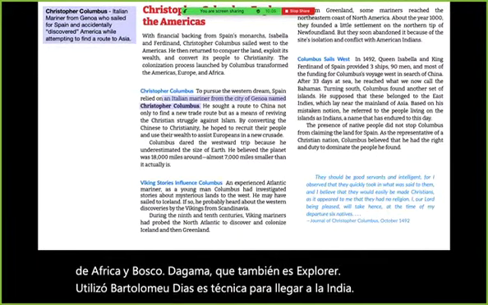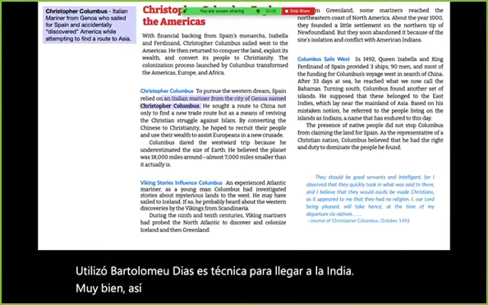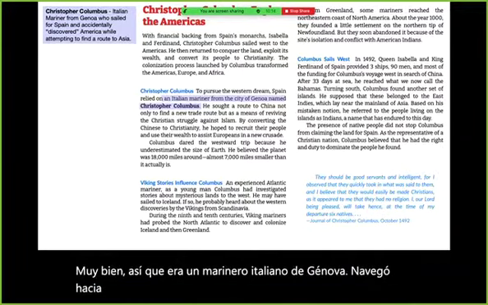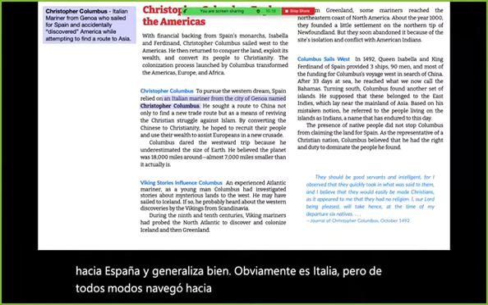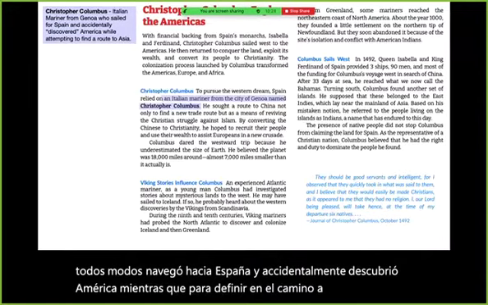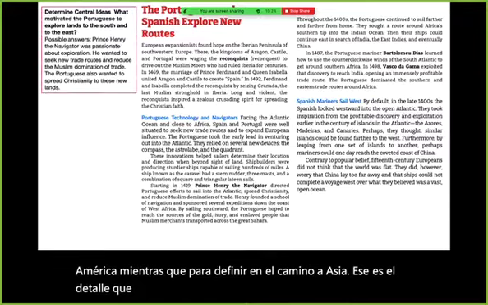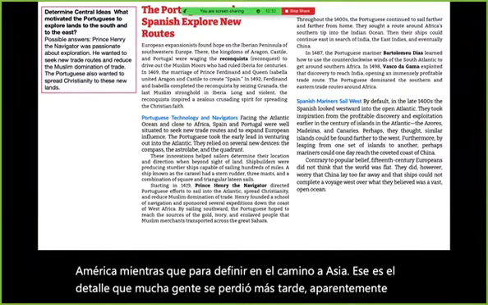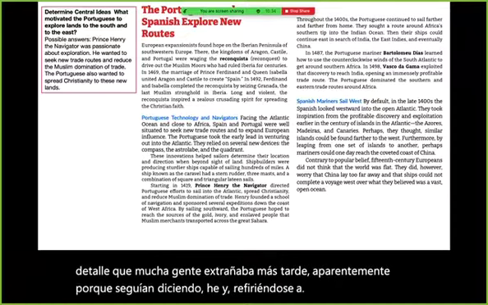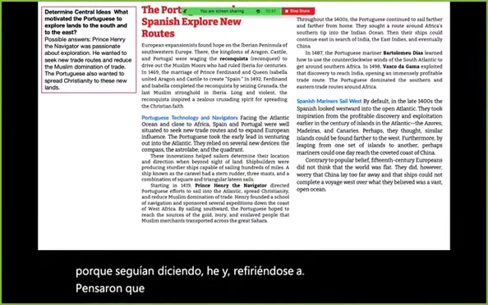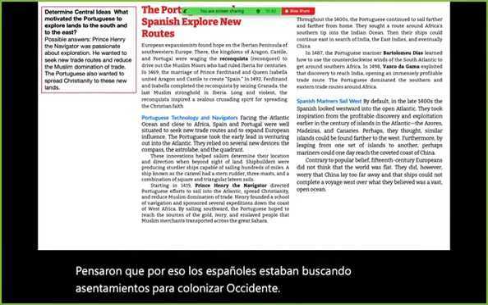Christopher Columbus. All right, so he was an Italian mariner from Genoa. He sailed for Spain, and Genoa is obviously Italy. But anyways, he sailed for Spain, and he accidentally discovered America while attempting to find a route to Asia. That is a detail that a lot of people missed later on, apparently, because they thought that the Spanish were actually looking for settlements to colonize in the West Indies, and they weren't. They didn't know it existed.